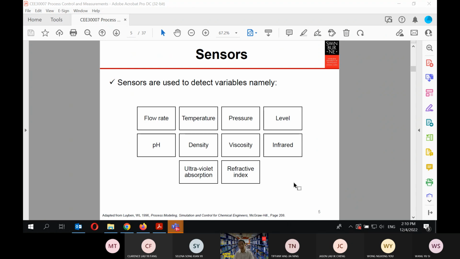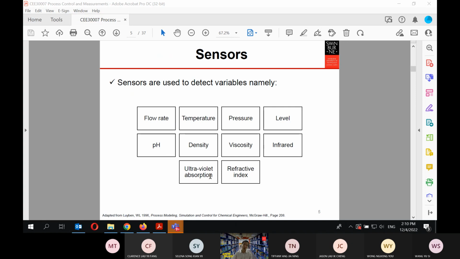There are many types of sensors that are available. The main ones are flow rate, temperature, pressure, and level. If we want to control the reactions or the product quality, we are going to have to go with the pH sensor, the density sensor, sometimes the viscosity, or infrared and UV absorption.